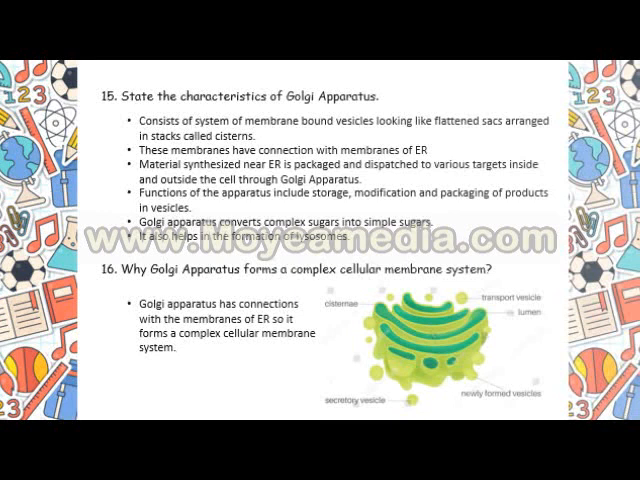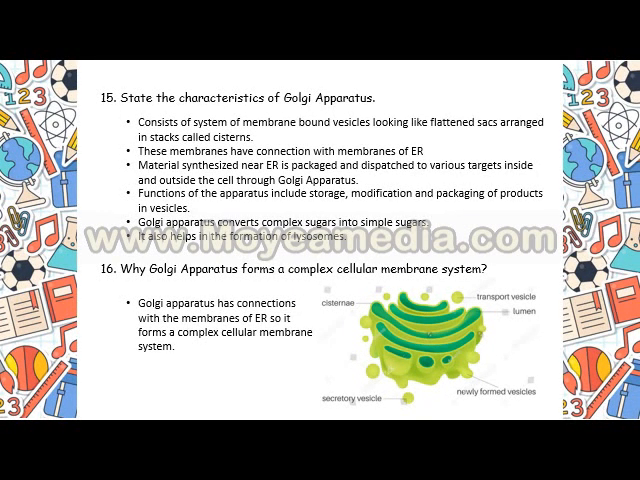Then the characteristics of the Golgi apparatus. In the diagram you can see the cisternae that has been mentioned. These are flattened sacs arranged in stacks. They have a direct connection with the endoplasmic reticulum, because within the Golgi apparatus, the material from the endoplasmic reticulum is packaged and dispatched to various targets in and out of the cell.